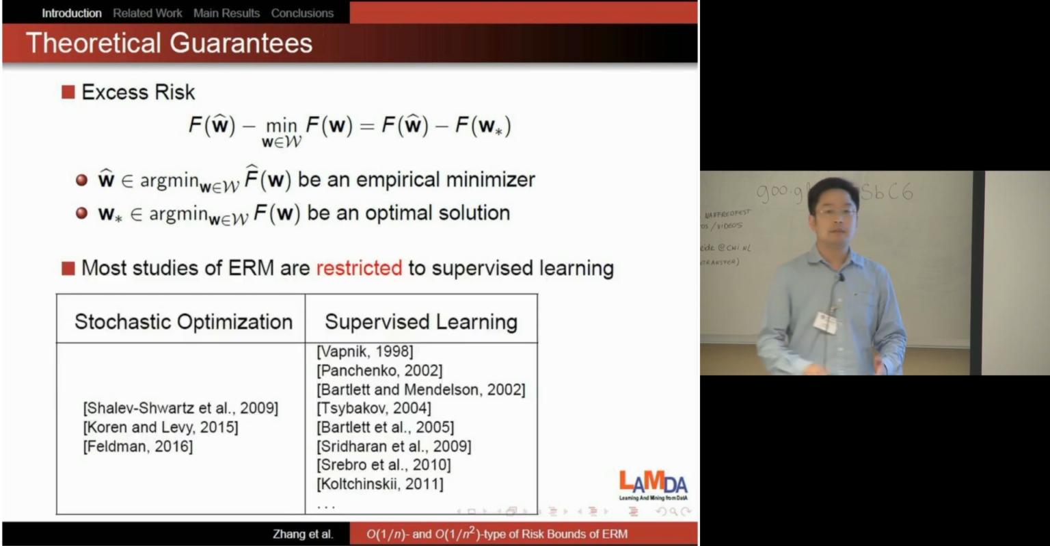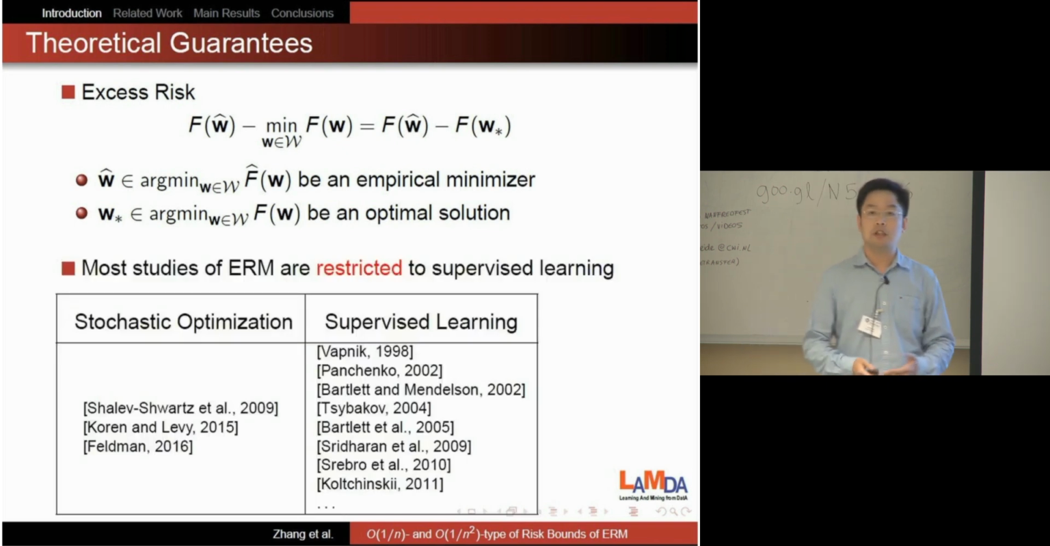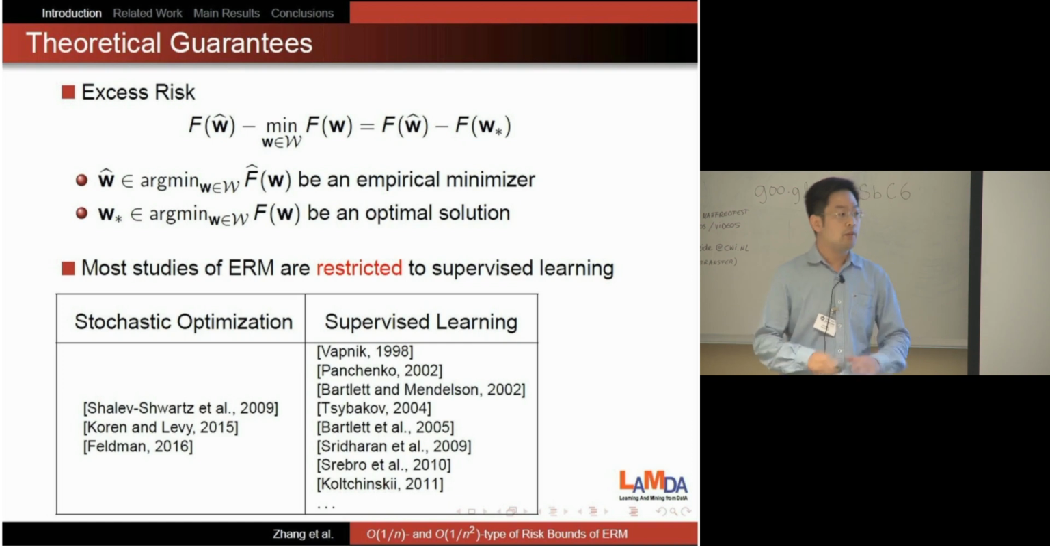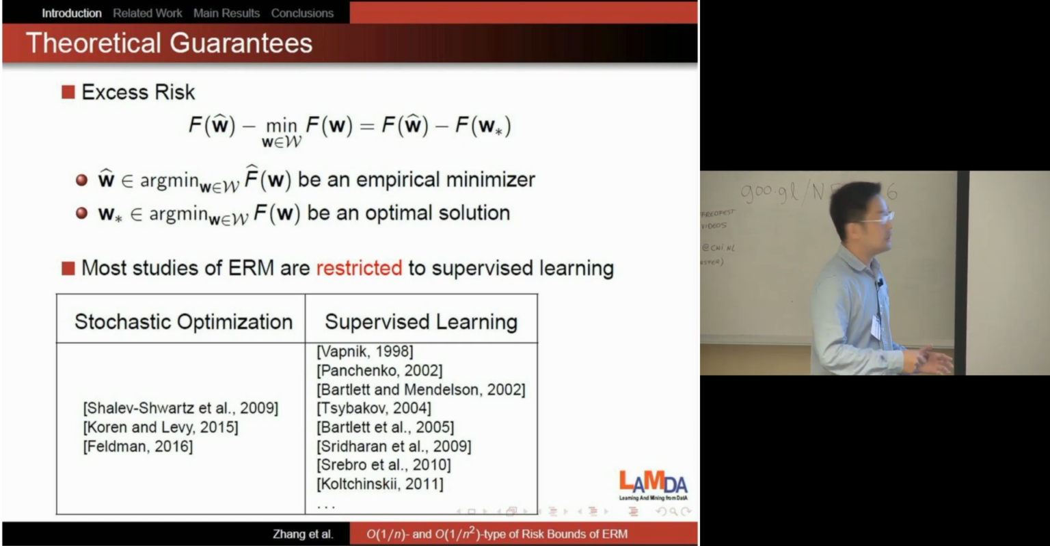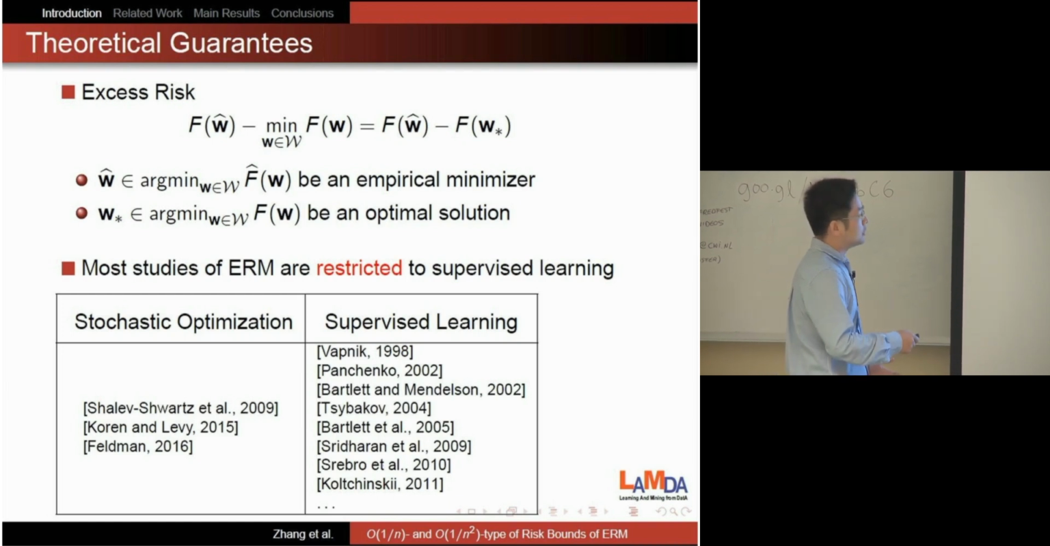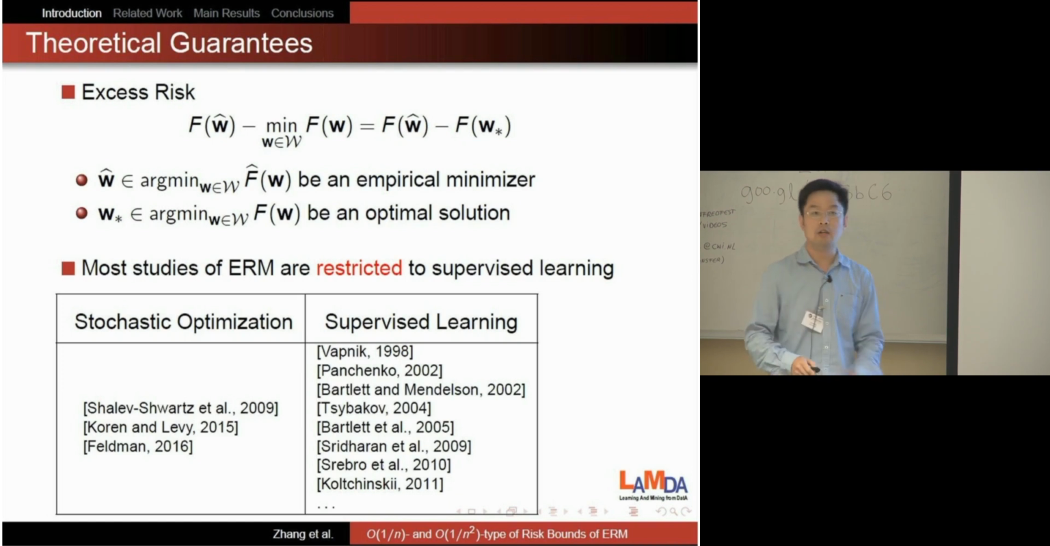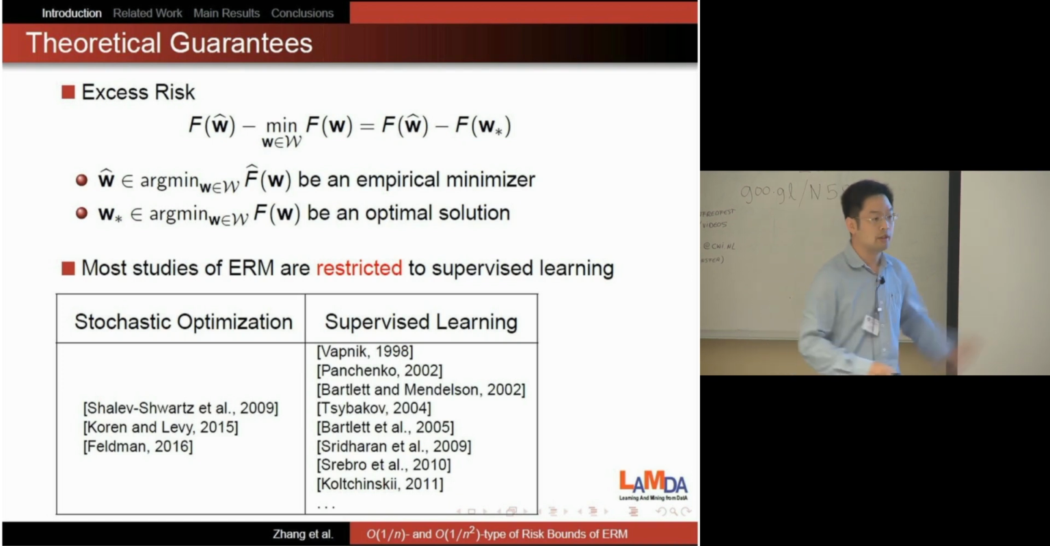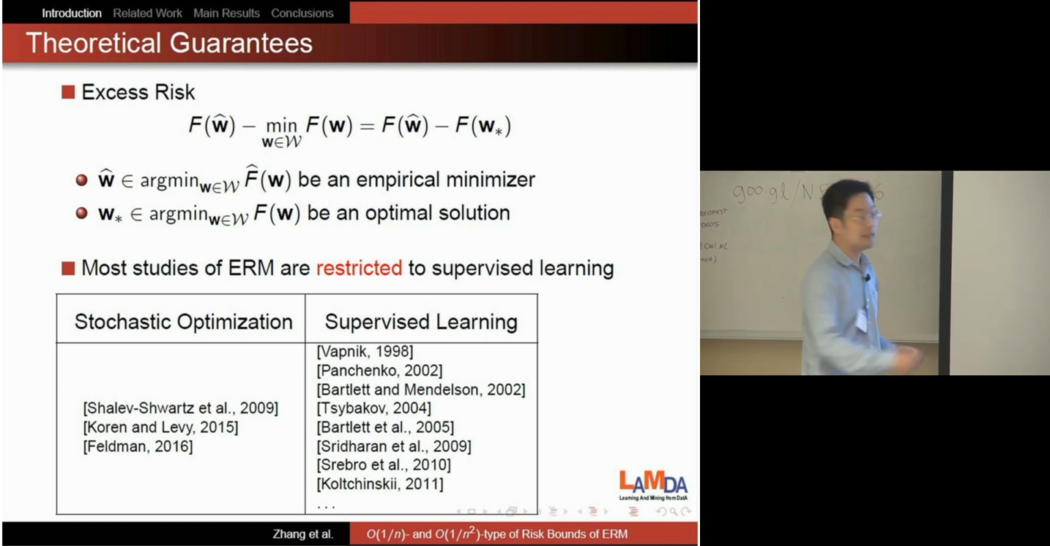ERM has been extensively studied in statistics and in machine learning. However, most of the previous work is restricted to supervised learning. I just randomly selected some papers and books. You can see we can find many studies on this topic. However, the study of ERM for stochastic optimization is very limited. I can only find a few papers on this topic. Actually, those two settings are different, so the results in this setting cannot be extended to this setting.